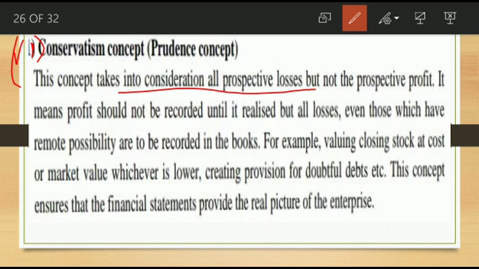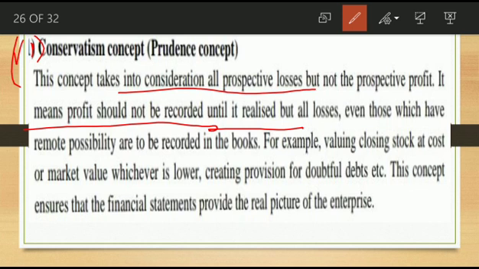Conservatism principle, here it is a principle only. This principle takes into consideration all prospective losses, but not the prospective profit. It means the profit should not be recorded until it is realized, meaning if a real profit has occurred, then only we will enter it in the books of account. If you are simply estimating that in future you will get an extra 10,000, you can't enter it in the books of account.